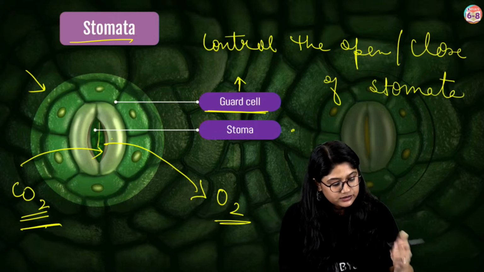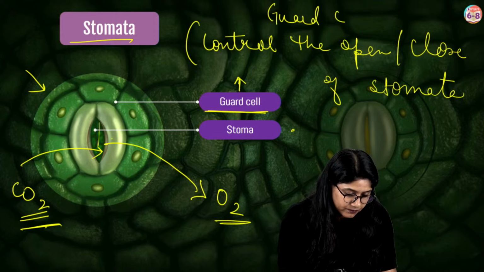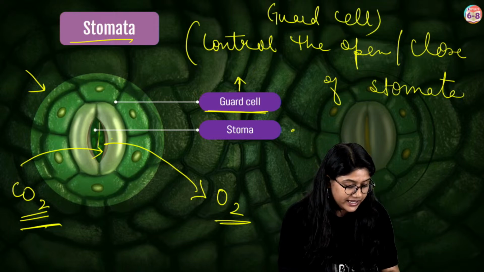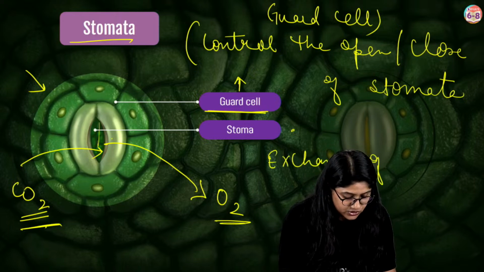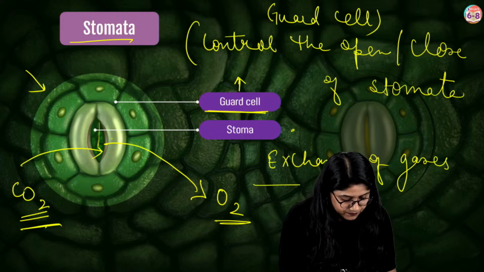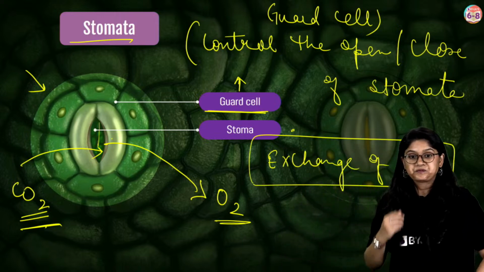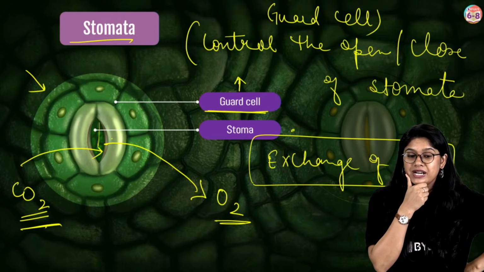So this is a function of the guard cell. And stomata help in the exchange of gases. That is the main function of the stomata. Clear? Yes, it is an important topic from class 7 photosynthesis.